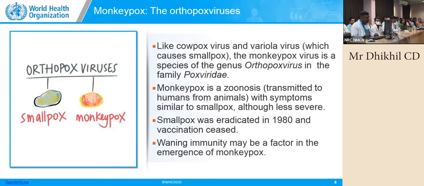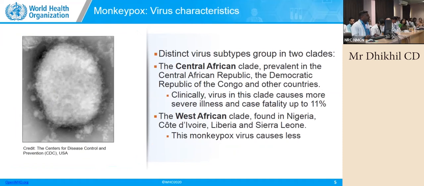Speaking about orthopox viruses, we have cowpox virus and variola virus. Variola, we all know, causes smallpox. Monkeypox virus is a species of orthopox virus in the poxviridae family. It is a clear zoonosis. It is transmitted to humans from animals, and symptoms are more or less like smallpox, although much less severe. You can see the picture of the virus there, which we have captured using an electron microscope.